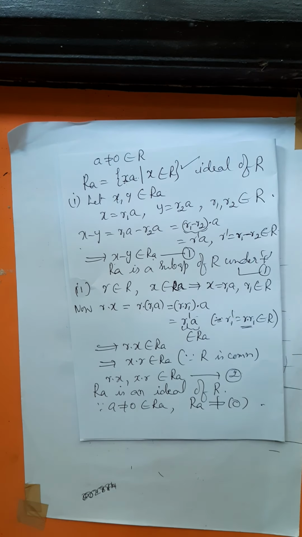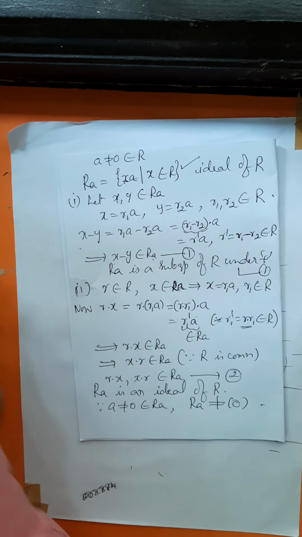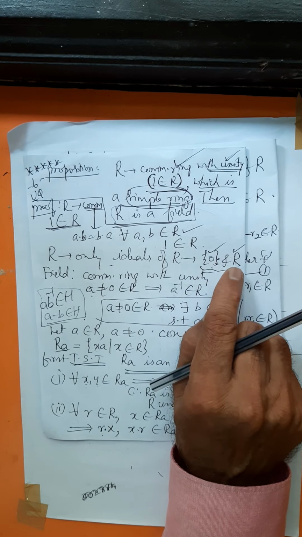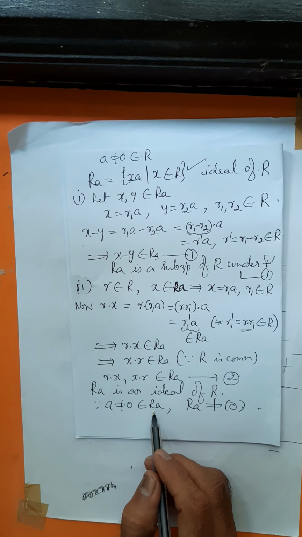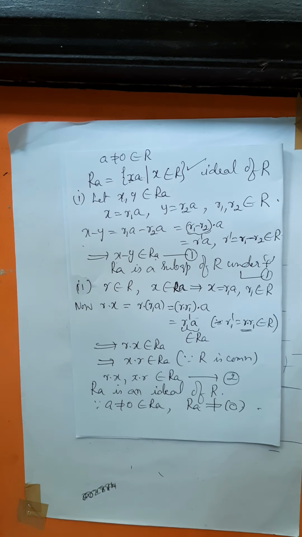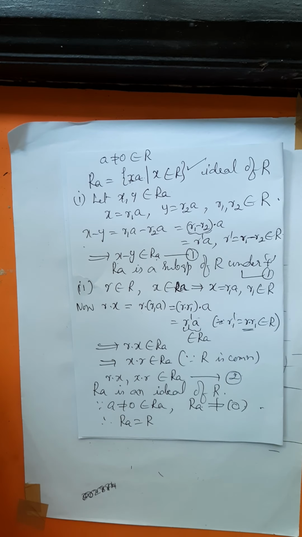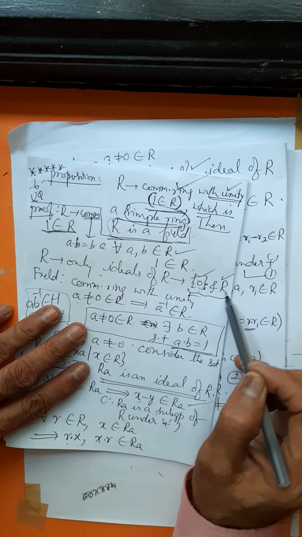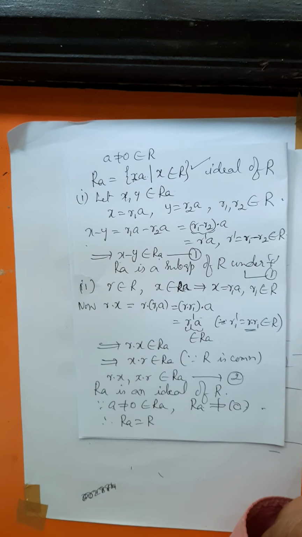Okay, please understand 2 things. We have proved that RA is an ideal of R, but R has got only 2 ideals, namely the 0 ideal and R itself. But RA cannot be the 0 ideal, as RA contains non-zero elements in it. Therefore, RA must be equal to R. As R, being a simple ring, has only 2 ideals, and the first one is not possible, it should be the second one.